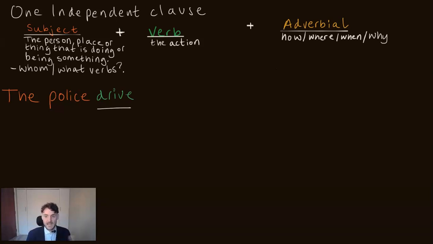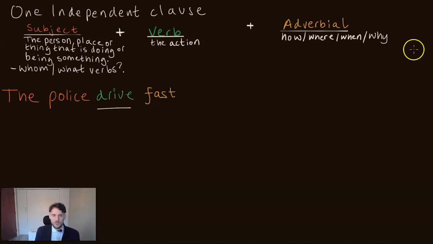Adverbials tell us just that: how, where, when and why an action happens. So, for example, let's start with a how. We can add the adverb fast. The police drive fast. Is that a complete thought? Yes, it is. Could we leave it there? Yes, we could. The police drive fast.